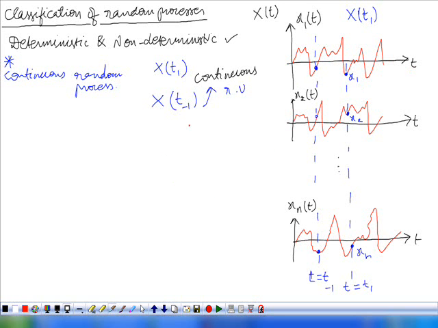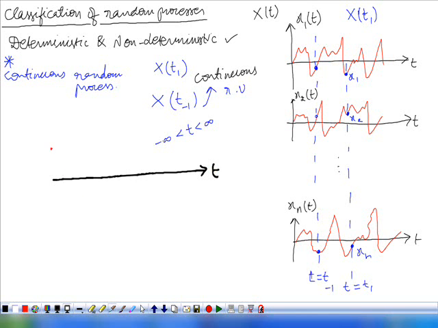That is, t may lie between minus infinity and plus infinity. Is it right? So what does that indicate? Here t is also continuous. The random variables obtained are continuous and t is also continuous. So that's why this particular random process is called a continuous random process. Understood this?